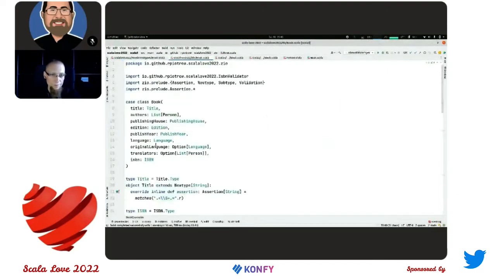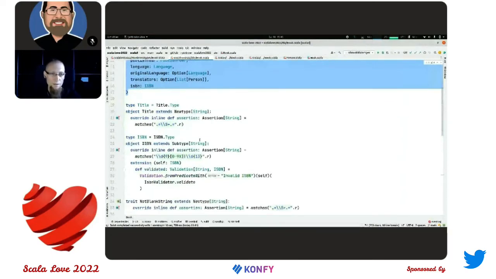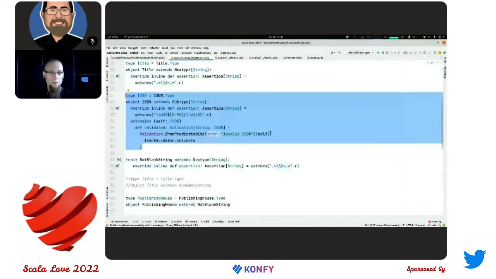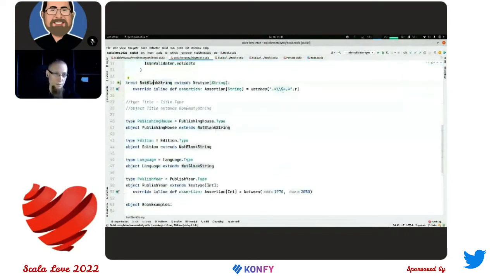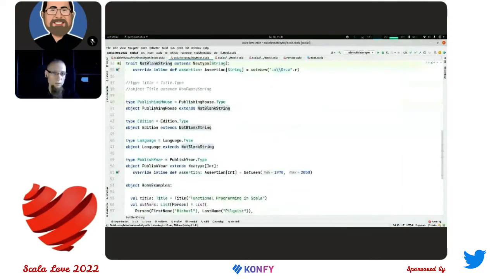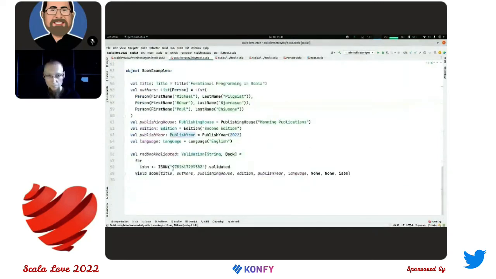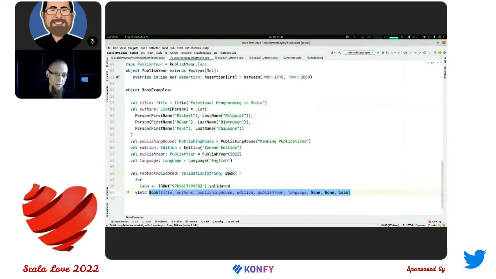So the book looks the same in here, and we have a title type and ISBN type, which are the code from the slides. Here again, I have defined a not blank string that is a trait only for not duplicating the code, so used for publishing house, edition, and language. Also, there is publish year with assertion. And when I want to create a validated book, I need to just invoke the validation for ISBN and compose a book. Other values are just regular direct values.